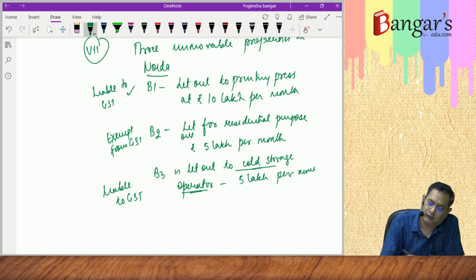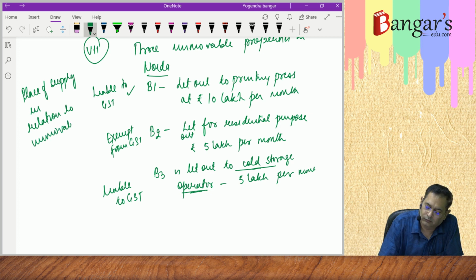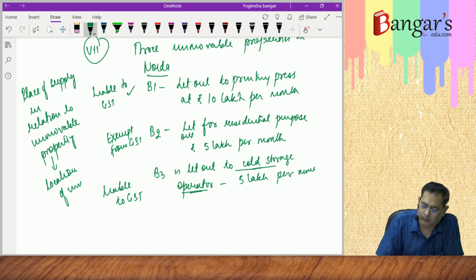Now here, as you are aware, the place of supply in relation to immovable property is the location of the immovable property. So here it is in UP.